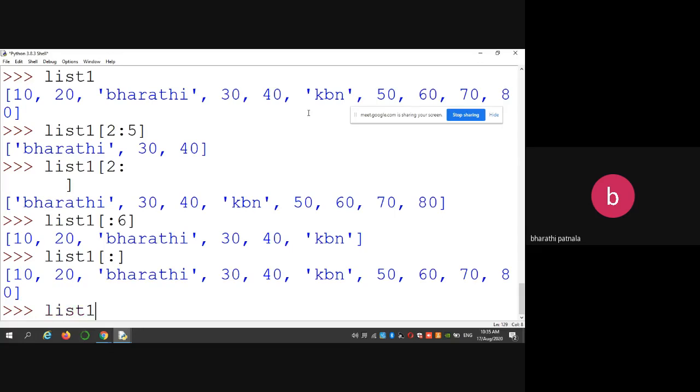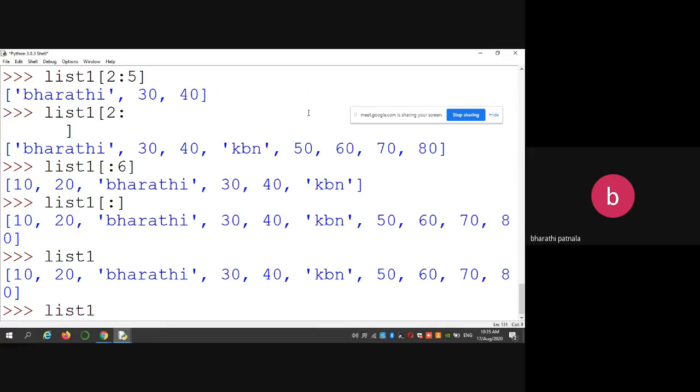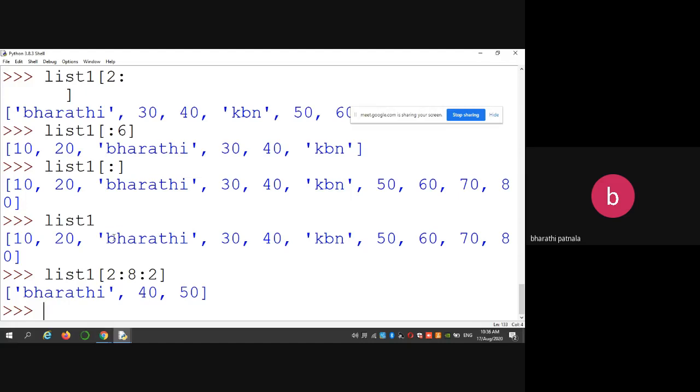Similarly, list 1 of, you can also give negative indexing. That means, for example, this is the list of items. Now I want to display starting from second index up to 8th index and increment by 2. See, this starts from second index. Okay. Add 2 to this index.